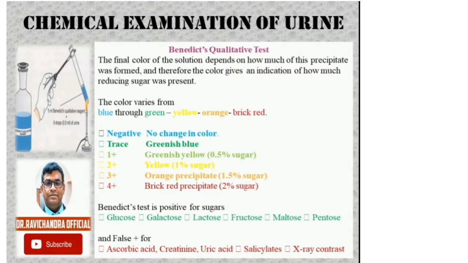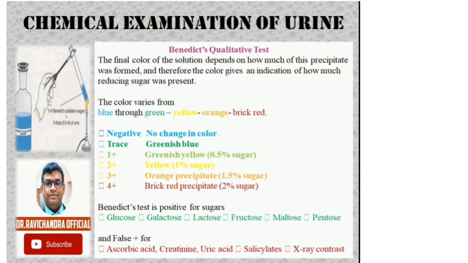The color of the solution after the Benedict's test varies from blue to green, green to yellow, yellow to orange, orange to brick red. If there is no change in color, then negative. Greenish blue, traces of sugars present. Greenish yellow, plus 1, 0.5% sugar. Yellow, 1% sugar, 2 plus.